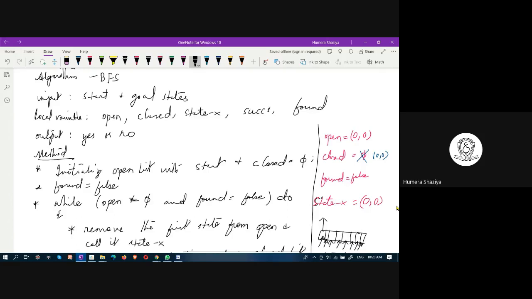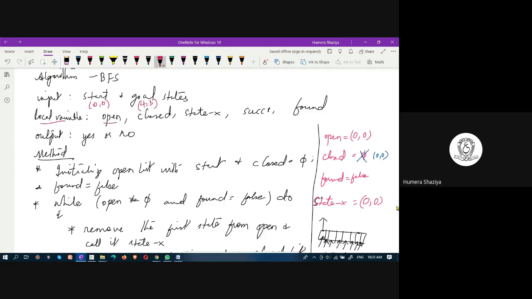So, start state and goal state. Start state is 0, 0. Goal state is 4, 3 or 4, x. It can be x. The main goal is to have 4 liters of water in the 5 gallon jug. These are the local variables. Local variables are implemented as this.